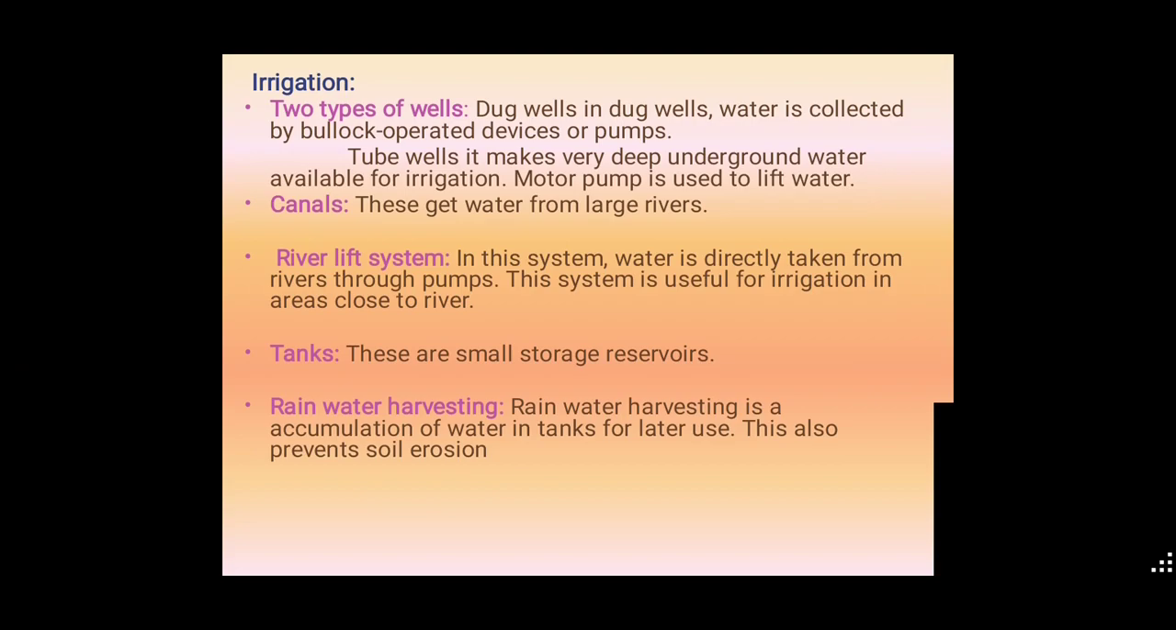Next, one more irrigation method is called the tank. Tanks we are using for irrigation. These are small storage reservoirs. A small quantity of water is there in the case of tanks.